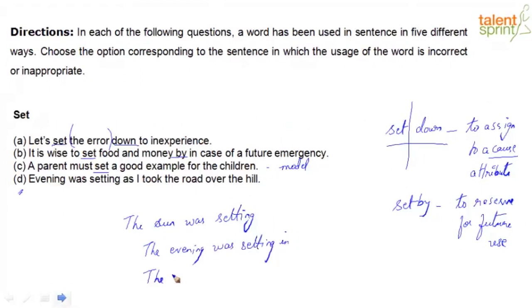Just to give an example, the evening mist was setting in, right? So you have setting in as a construction here. So evening was setting as I took the road over the hill is not the right usage. Evening was setting in, or the sun was setting. That would make more sense. So our answer here is option D, the context where the usage of the word set is used incorrectly.